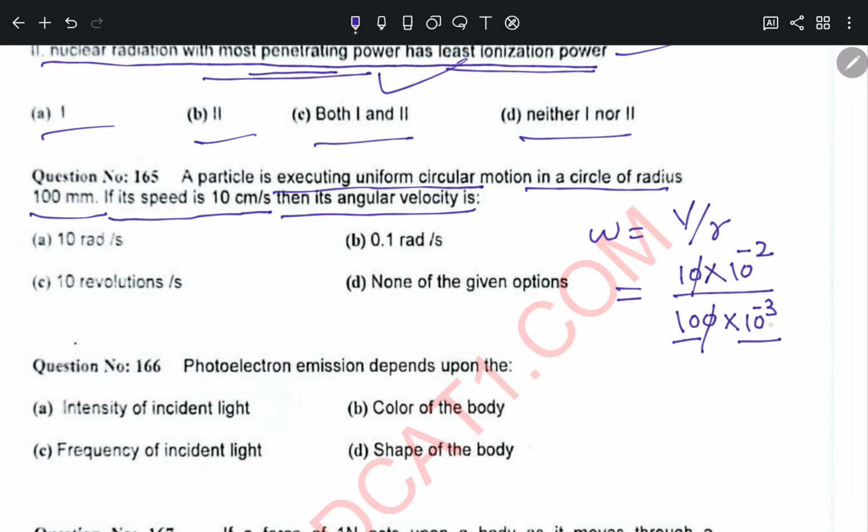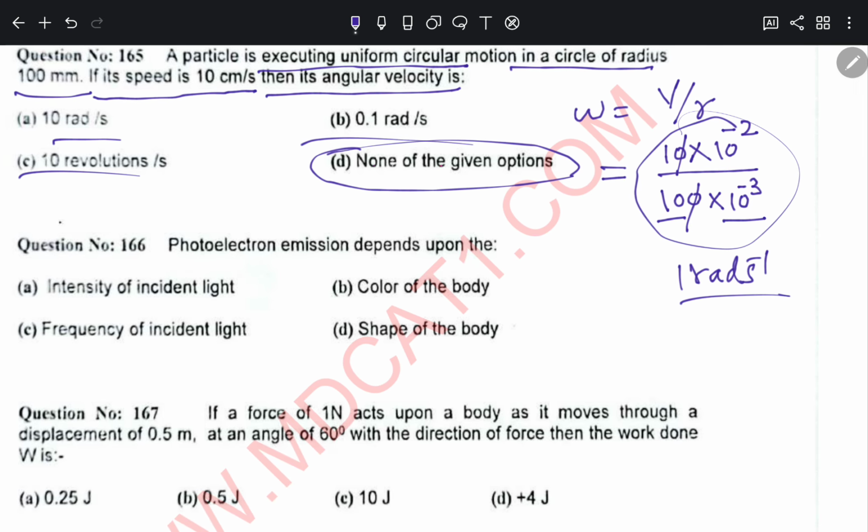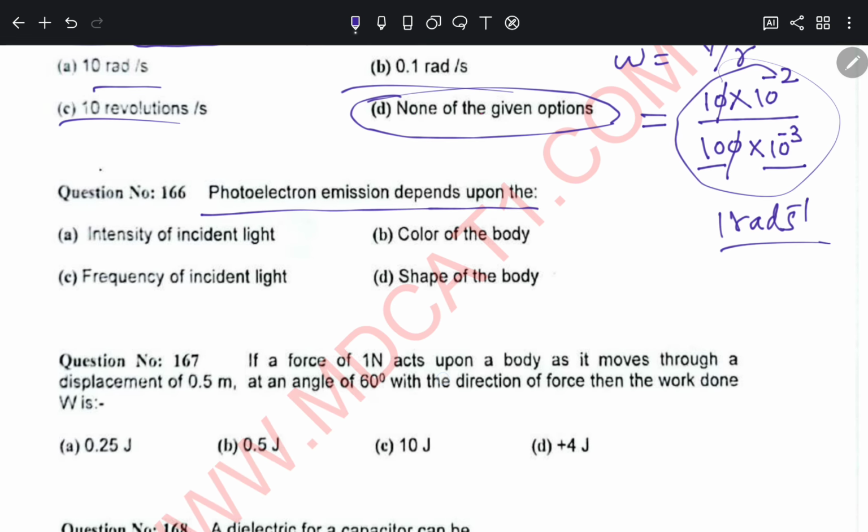But the given options are not. So the 165 will have the correct option as D, because none of the options are correct, because this will give you 1 radian per second, which is not given here. Okay, fine. 166, photoelectron emission depends upon the intensity of incident light, color of the body, frequency of the incident light, shape of the body. So in 166, the major thing is the frequency of incident light. Again, it was previously also mentioned, the threshold frequency.